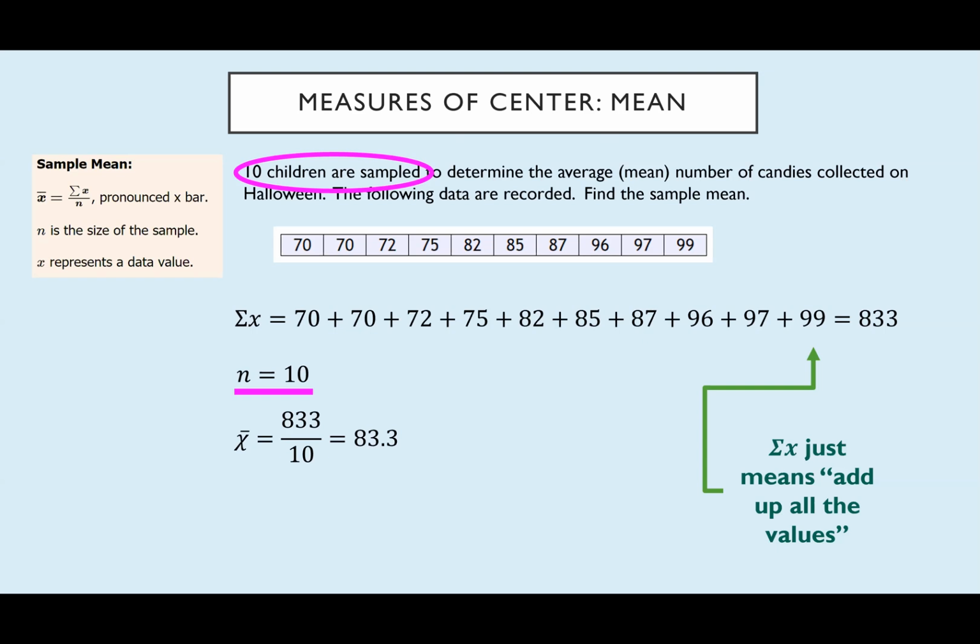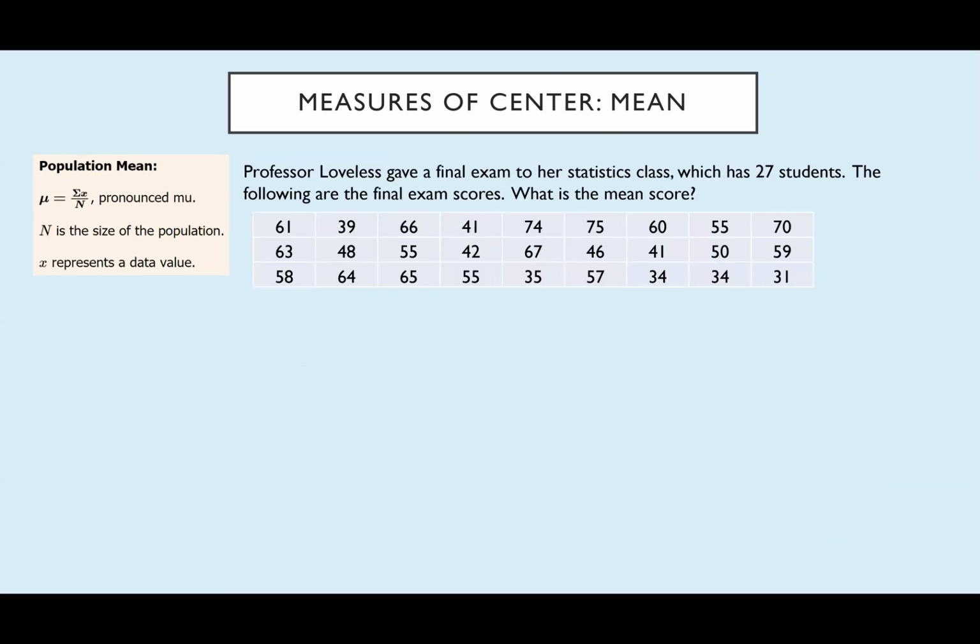Alrighty, so let's do one with the population. Professor Lovelace gave a final exam to her stats class, which has 27 students. The following are the final exam scores. What's the mean score? This is a population because we have the data from everybody, everyone in the class. If it had been a sample, maybe we would have taken 5 student scores from the class. But since we have everyone, this is a population.